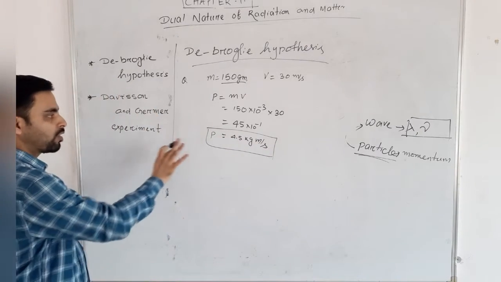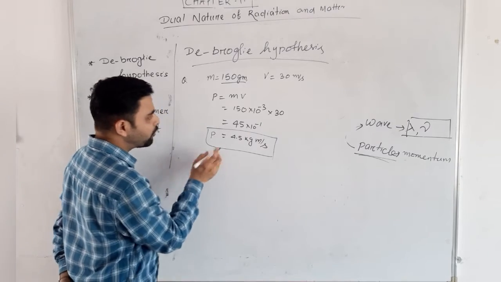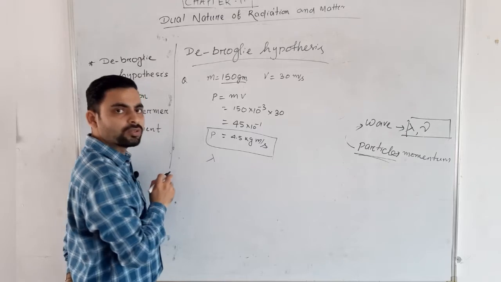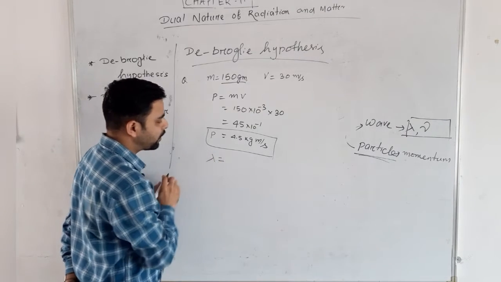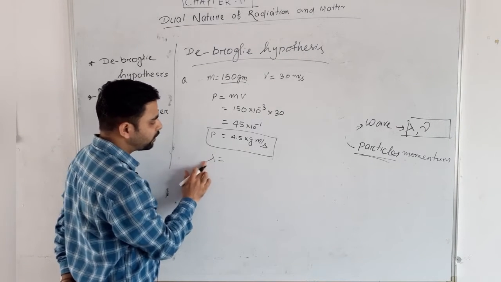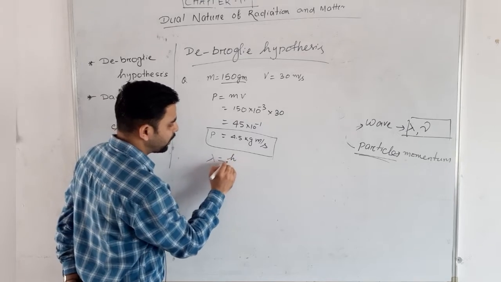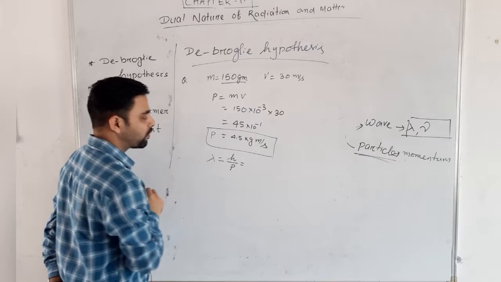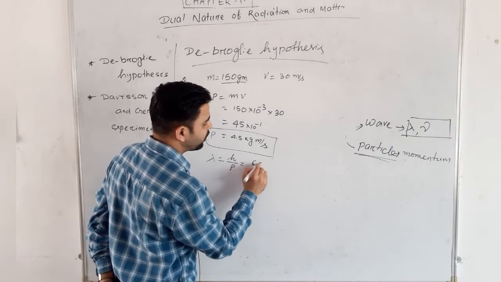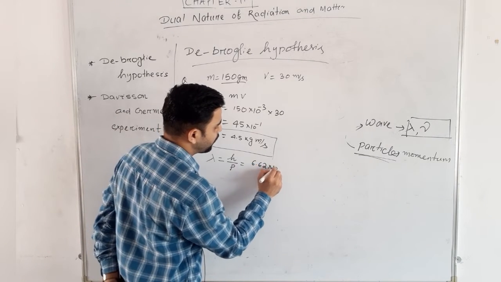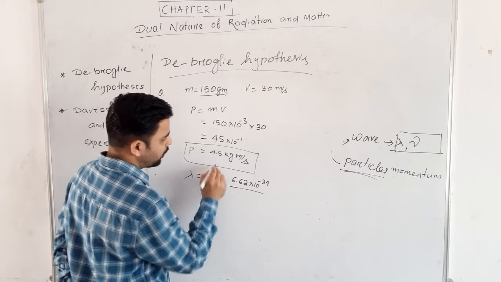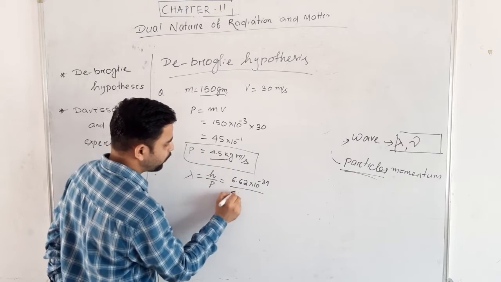If this is P, we have to calculate the wavelength. So let's write the wavelength formula. Wavelength lambda equal to h by p. Let's put the value of h is equal to 6.63 into 10 to the power minus 34, and p equal to 4.5.